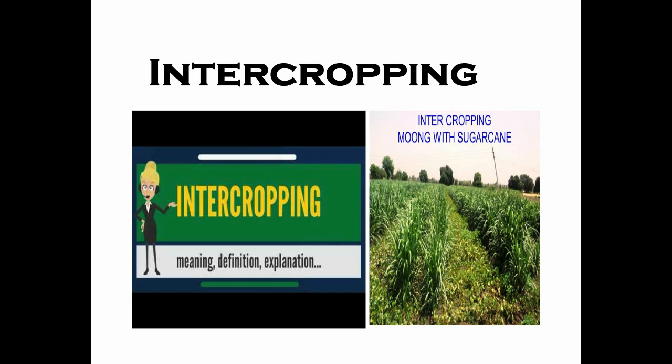This word shows intercropping clearly. Inter means in between and cropping means cultivation. We can say in scientific language, intercropping is the cultivation of two or more crops simultaneously on the same field. The most common goal of intercropping is to produce a greater yield on a given piece of land by making use of resources or ecological processes that would otherwise not be utilized by a single crop. For example, we can grow wheat crop with mustard.